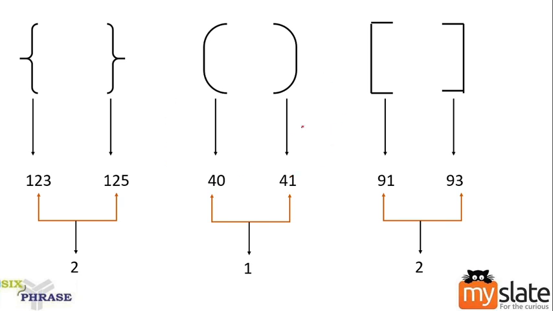So what do we observe here? For a matching pair, the difference is going to be 2 or 1 only. Subtract close bracket minus open bracket. For a matching pair, the difference will be 2 or 1.